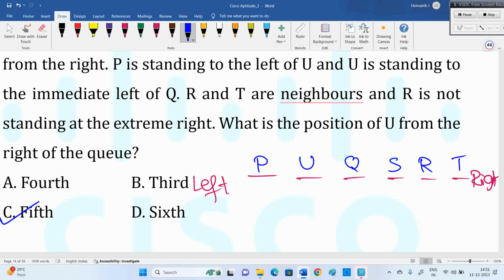They are asking from right of the Q, fifth position. From left side, it's nothing. U is already decided actually. You can stop there and you can answer the question. U, Q, S is initially decided. No need of P, R, T into picture. There itself we can decide the answer. U is fifth from the right side, second from the left side.